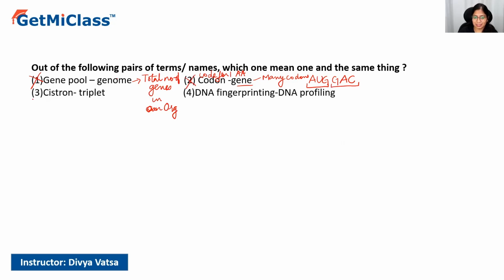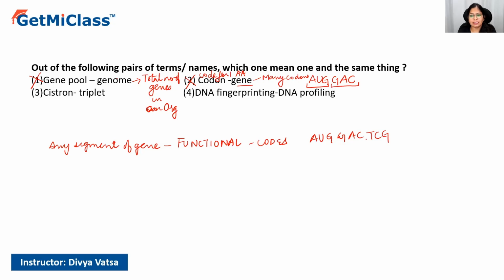Talking about the third option, cistron. So what is cistron? Cistron is basically any segment of a gene which is functional, which codes for something. So suppose AUGGAC TCG. Suppose this particular stretch is coding for something. This is called a whole cistron. Okay, so it's the functional part. What is triplet? We discussed over here. This one codon is one triplet. Okay, so this is also not meaning the same thing.